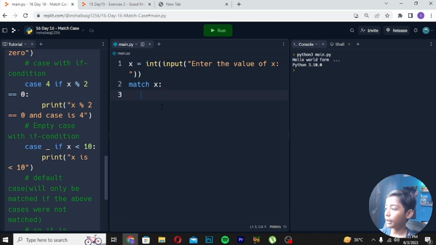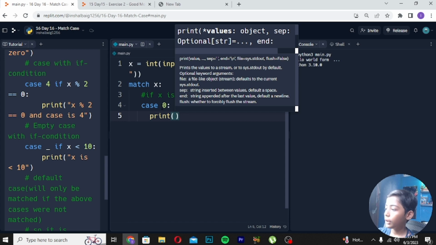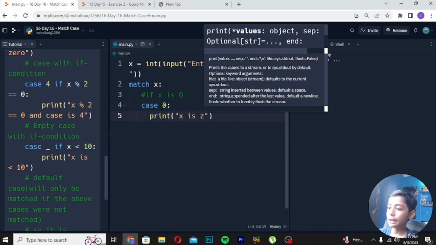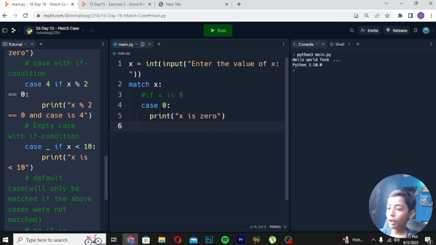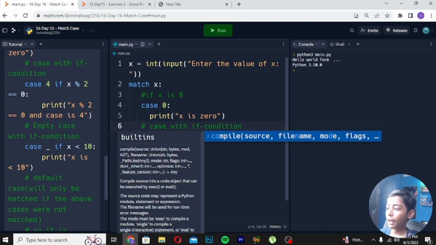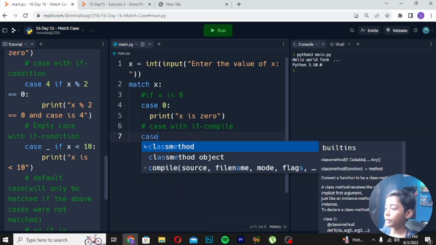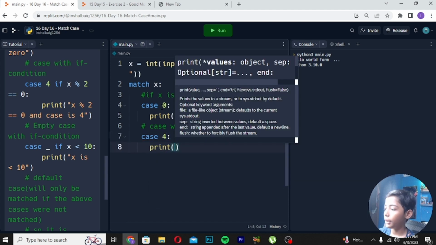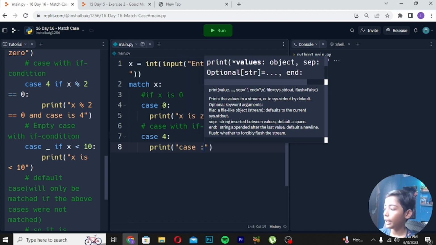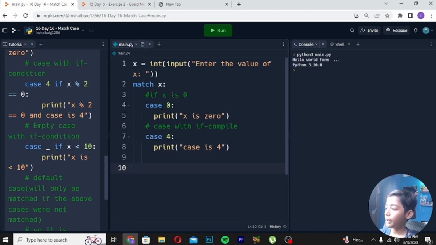Case 0: print x is 0, with a comment. Then case 4: print case is 4, and then a default case, written like that.